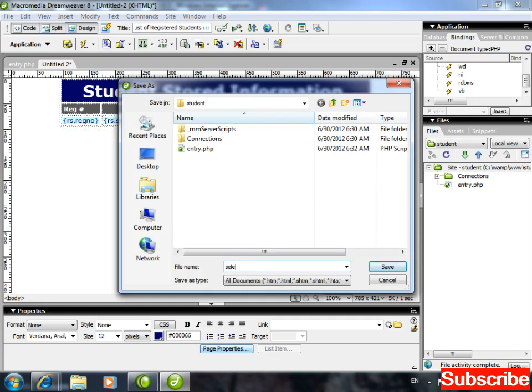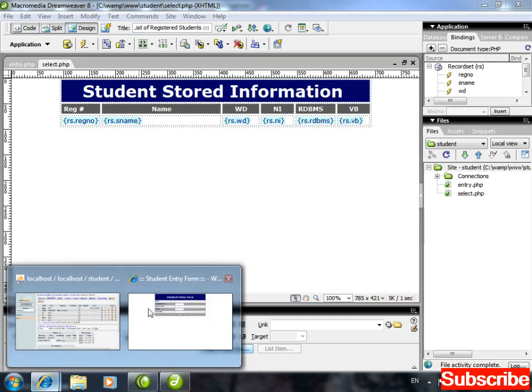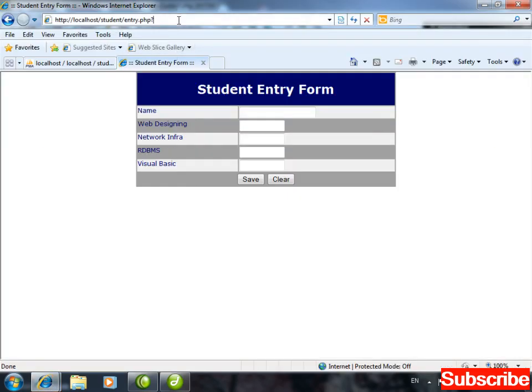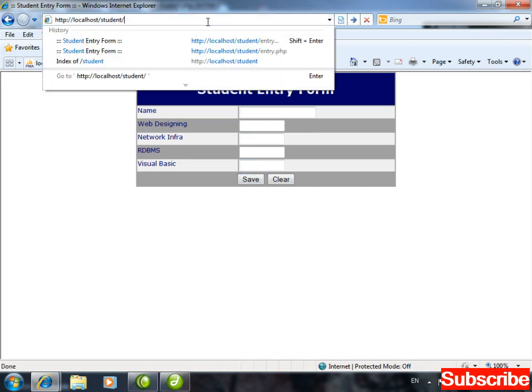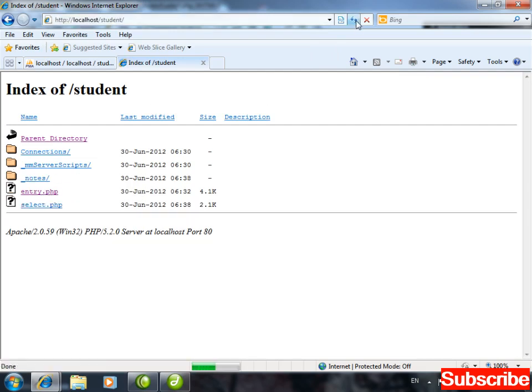I'm going to save this by the name of select.php. Now let us check its output. One more entry I'm going to make. For example, this is for Kamal. Kamal has got 77, 66, 77 and 65 marks. Save. Okay, now remove it. Enter. Select page is not here. Refresh it. Here I'm having the select.php.